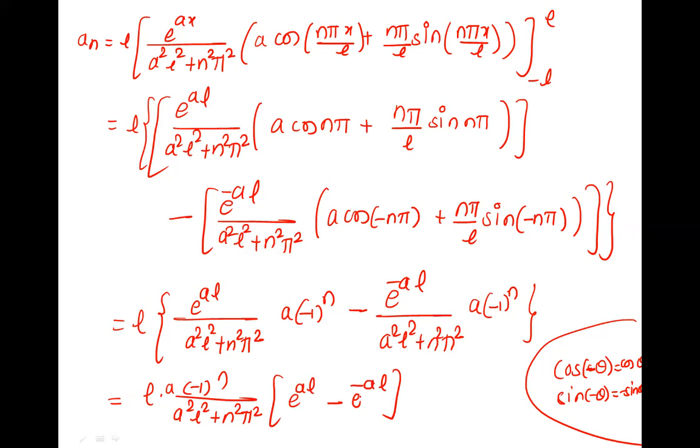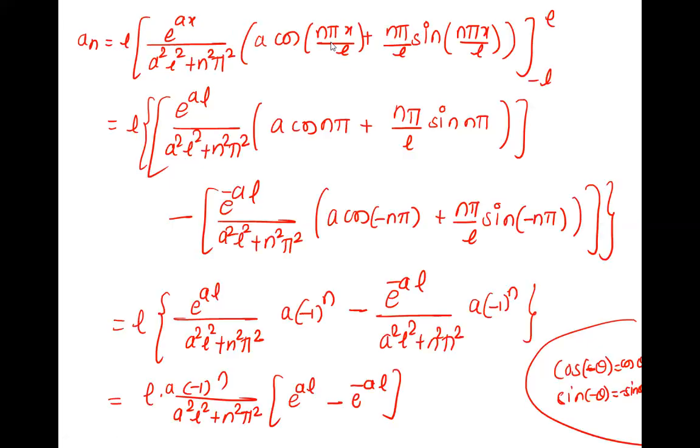Okay, so this is your An. And if you want, you can make it a formula. It is equal to sin hyperbolic aL, minus 1 raised to n, L square a square plus n square pi square, into this is e raised to aL minus e raised to minus aL. Can you just check once? Yes, correct.